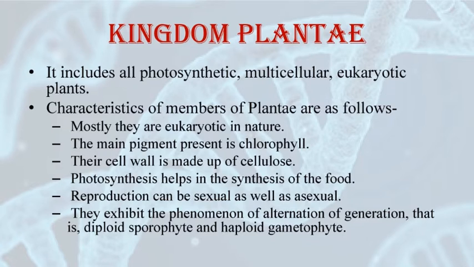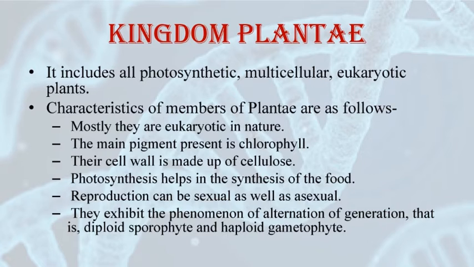So let's see what is given in kingdom Plantae. Kingdom Plantae includes all the eukaryotic chlorophyll containing organisms which are multicellular. Now these are chlorophyll containing organisms, that means they carry out photosynthesis. That means they can synthesize their own food. But there are certain members of kingdom Plantae which do not contain chlorophyll and hence they are heterotrophic. They can be insectivorous plants like bladderwort and Venus flytrap, or they can be parasitic forms like Cuscuta. Apart from them, all the rest of the plants possess chlorophyll.